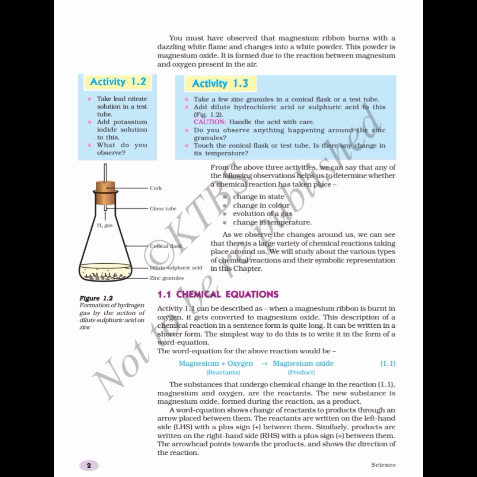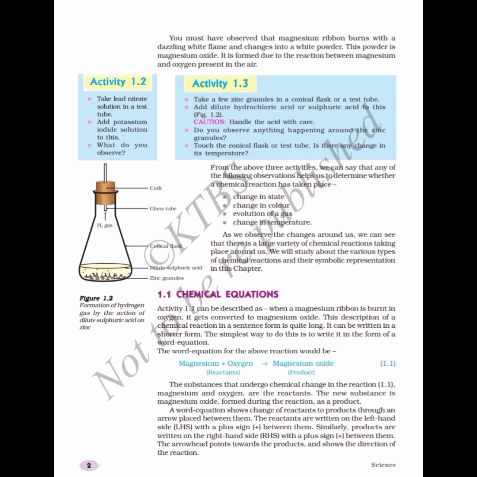So here, activity 1.3 is a chemical reaction between zinc granules and dilute hydrochloric acid or sulfuric acid. It is an exothermic reaction because it is giving out heat. And we can feel the hotness mainly because hydrogen gas is being produced.